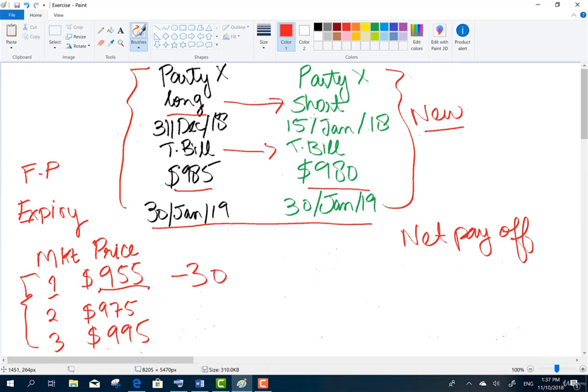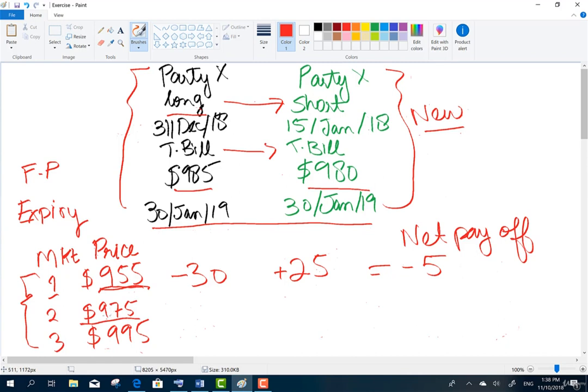And on the short contract, Party X agreed to sell at $9.80 when prices turn out to be $9.55. Here Party X is going to register a gain. Gain of how much? $9.80 minus $9.55, 25 positive. So the net payoff would be -5 if the market price turned out to be $9.55.